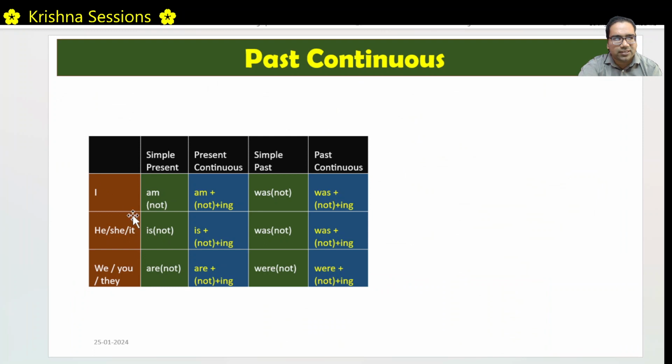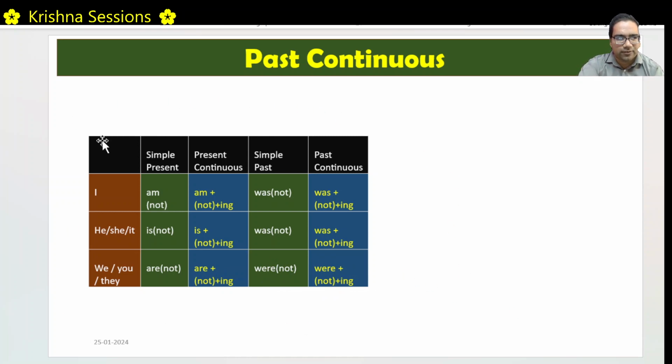Let us just revise the structure. I am in present continuous, am plus ing form, right? He is in simple present, present continuous is plus ing form. Similarly, simple past, this is becomes was, and was plus ing form, past continuous. We, you, they are in simple present, are plus ing in present continuous, were in simple past, were plus ing in past continuous. Please remember this table.